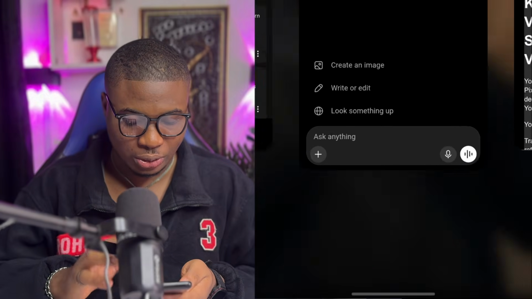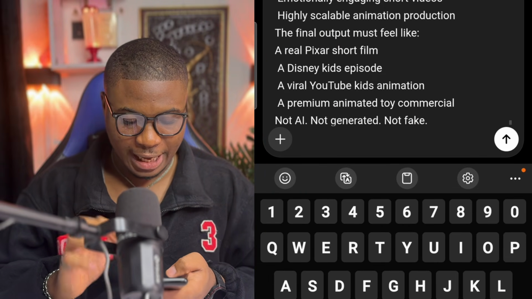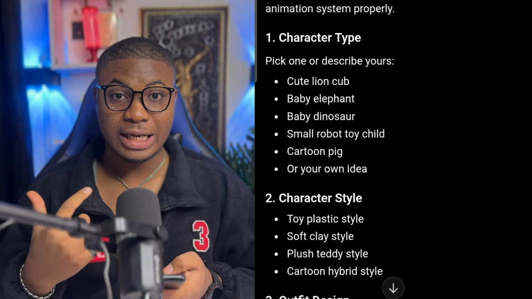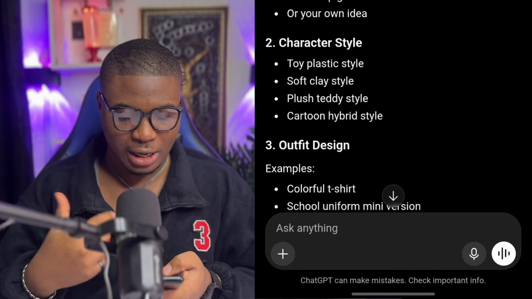So what you are going to do now is go over to your ChatGPT and paste the master prompt, then send. ChatGPT will actually review the master prompt and do as we command. What ChatGPT will do next is ask us a few questions.